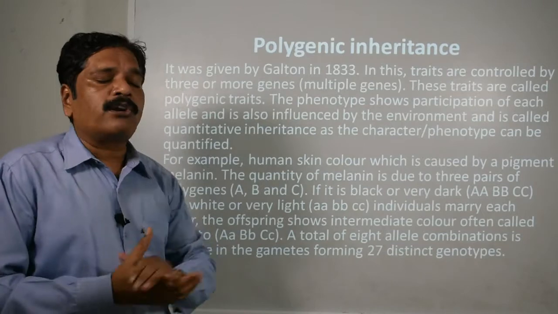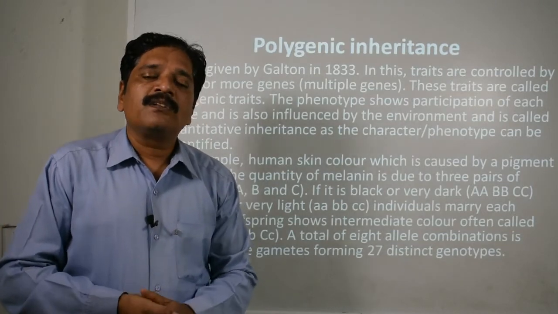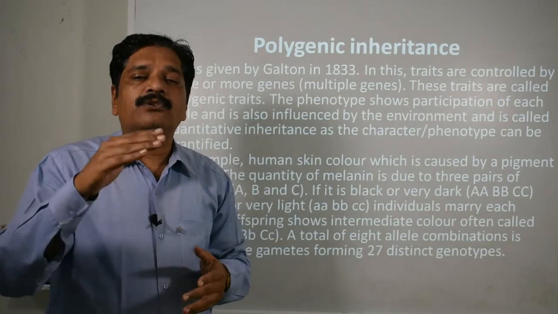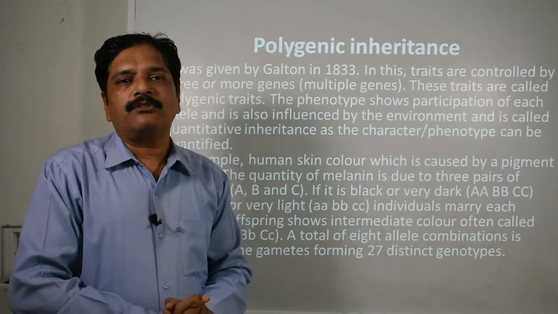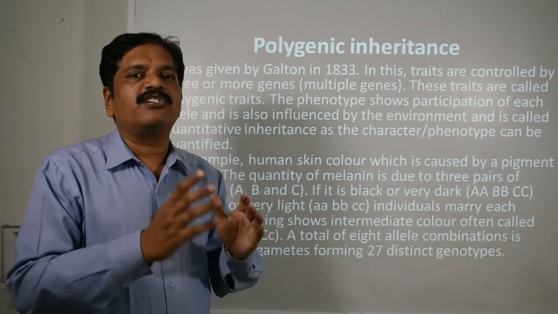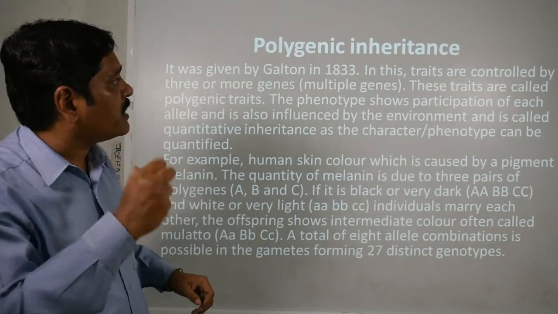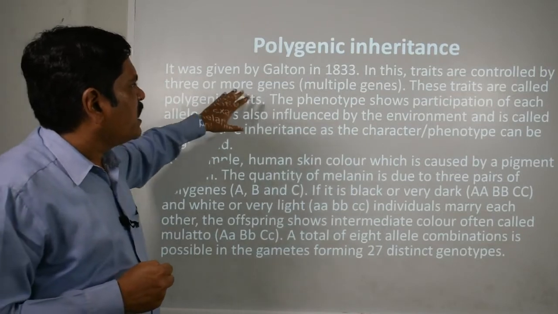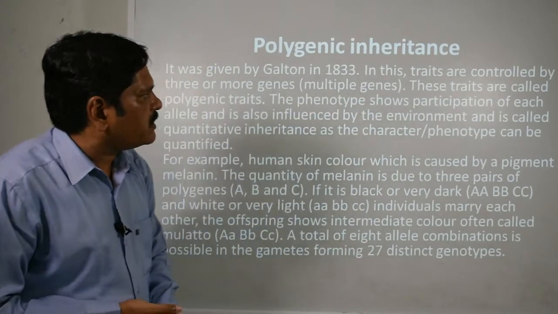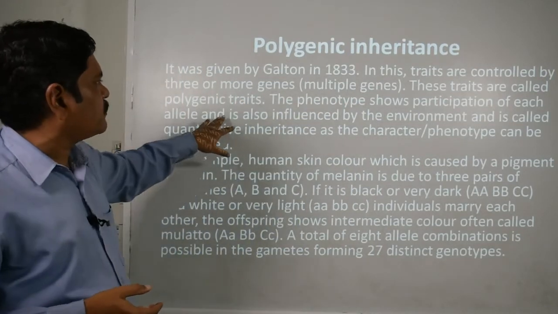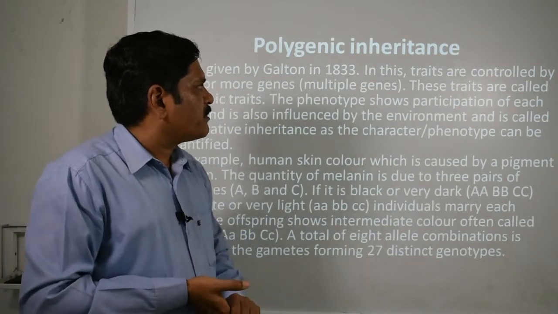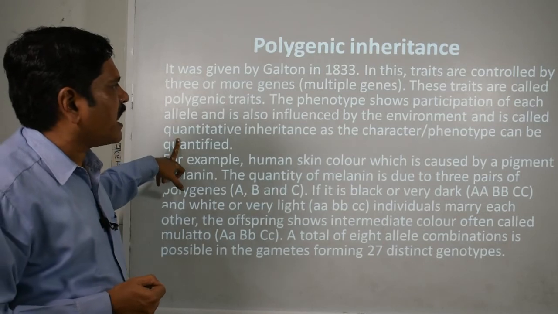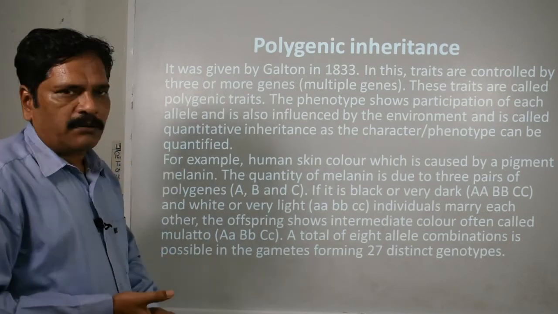That's why it is called polygenic inheritance. When a single character is controlled by two or more genes, that is called polygenic inheritance. And that togetherness is compulsory. So these traits are called polygenic traits, and the phenotype shows the participation of each allele and is also influenced by the environment. It is called quantitative inheritance, as the character of the phenotype can be quantified.